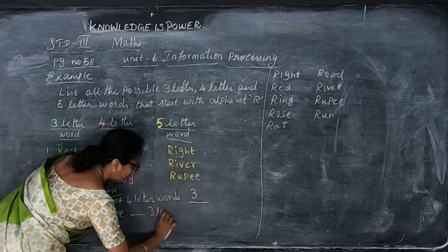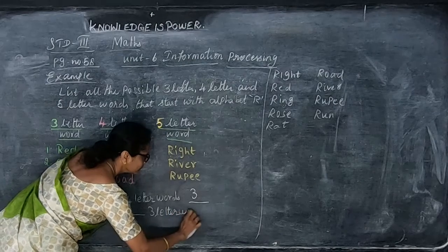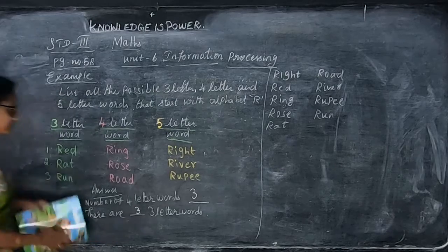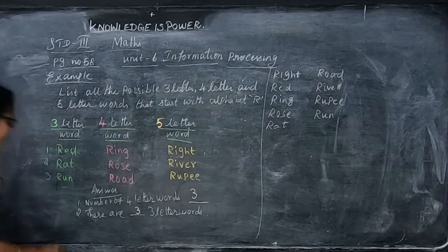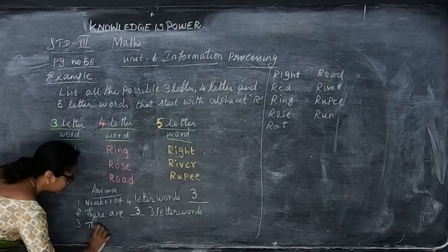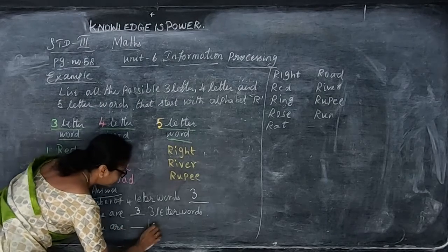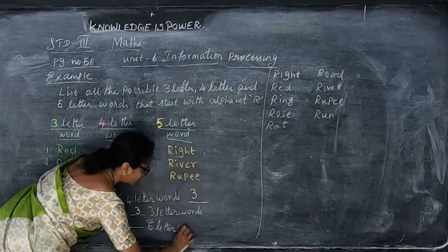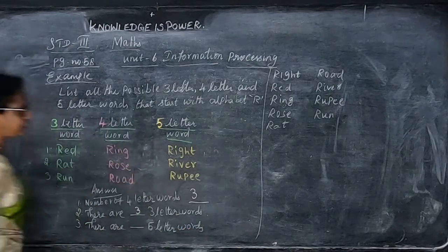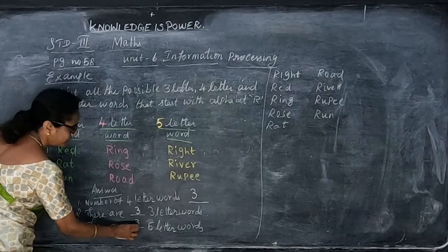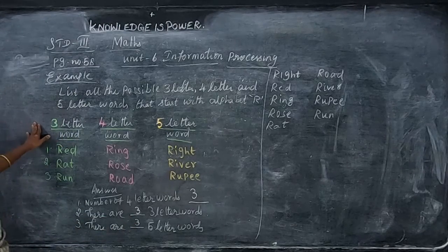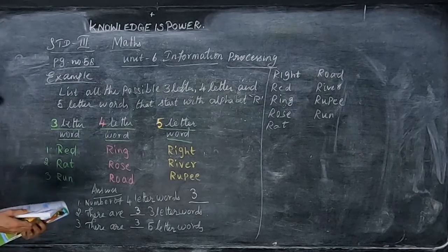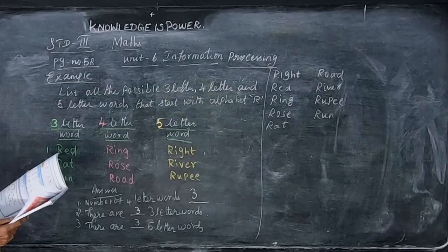There are dash 3-letter words. How many 3-letter words are there? 1, 2, 3. That is also 3. Then there are dash 5-letter words. How many 5-letter words are there? That is also 3. So you have to arrange the letters like this: 3-letter, 4-letter, 5-letter. And after that you have to answer the questions that they have given as fill in the blanks.